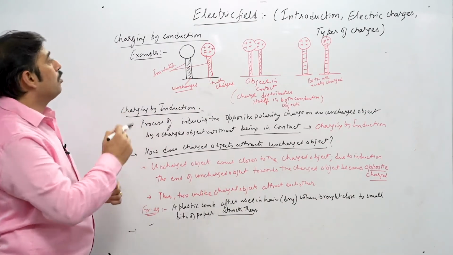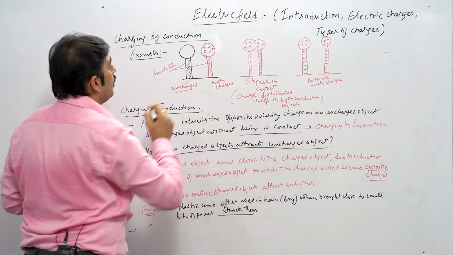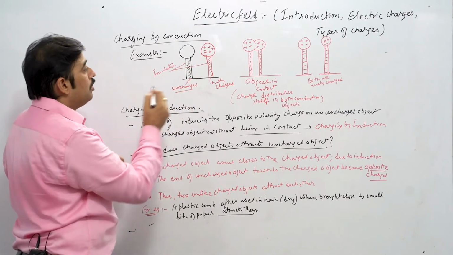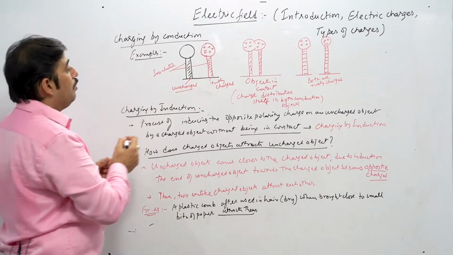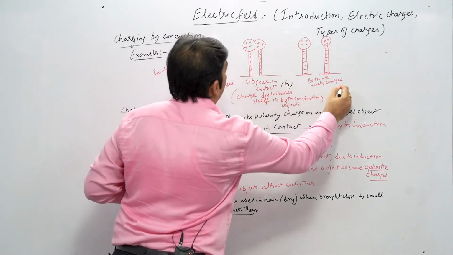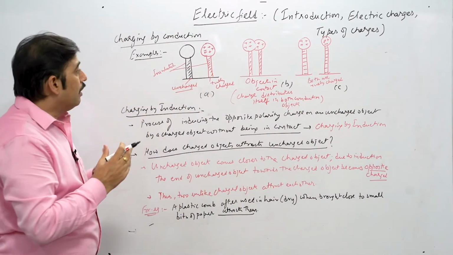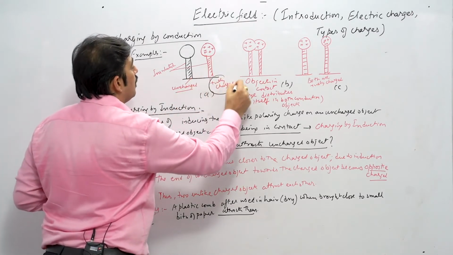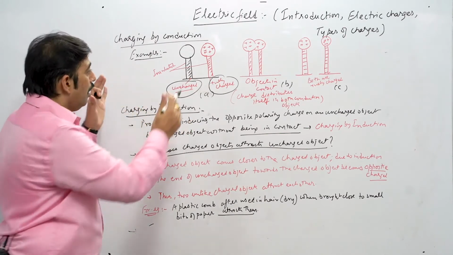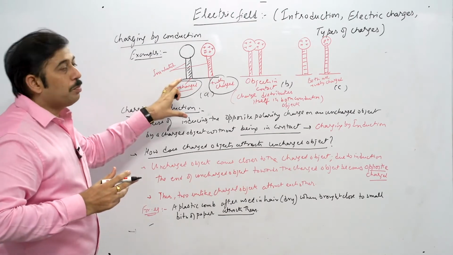So as we were discussing charging by conduction, I will show you by the figures now. This figure shows the insulated position of two conducting objects. We can name it figure A, and similarly this is figure B and this is figure C. Now in figure A we can see that there are two conducting objects. One is positively charged and the other one is uncharged. Uncharged means it does not have any kind of charge, but they are near to each other and insulated from each other. That means they are not in conducting position now. So this is position A.